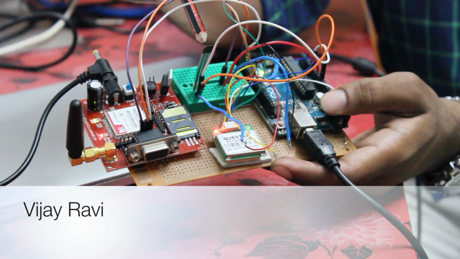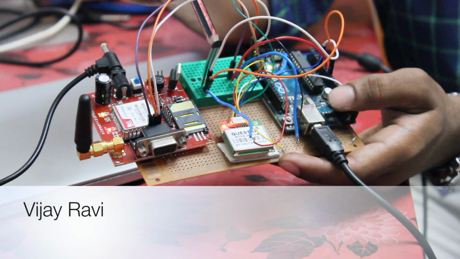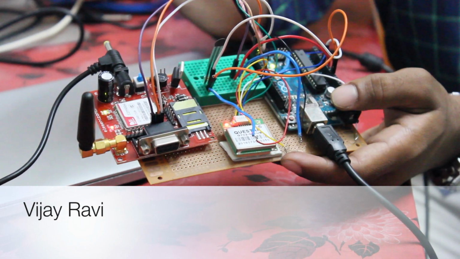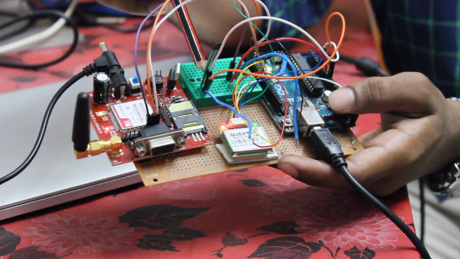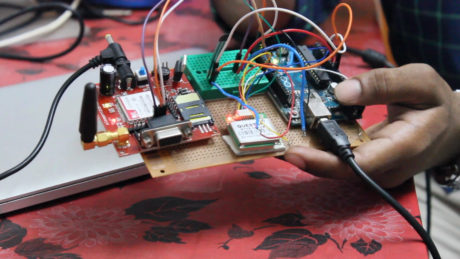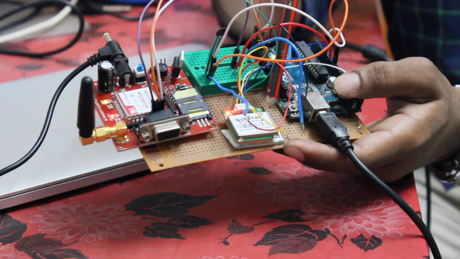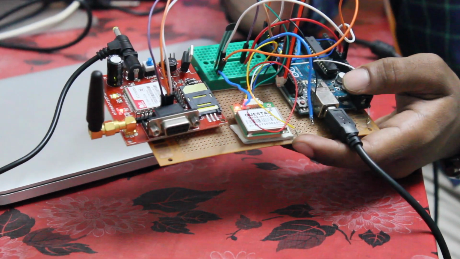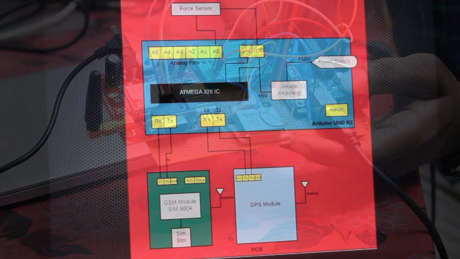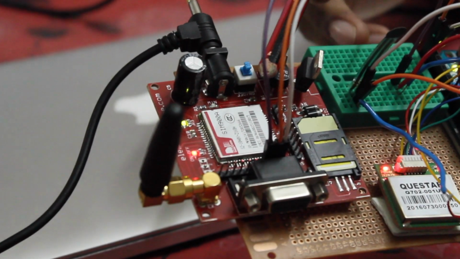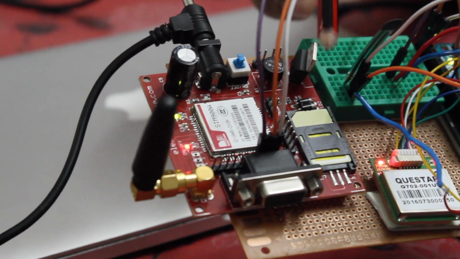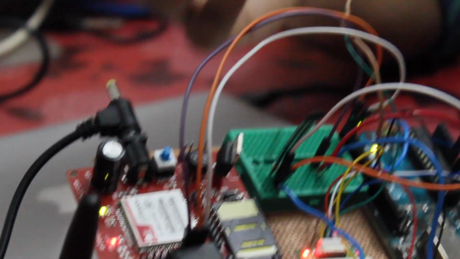As soon as the accident happens, the force applied on the force sensor decreases the resistance of the force sensor. Upon tracking the decrease in resistance, the Arduino sends a signal to the GPS module. The GPS module, upon receiving the signal from the Arduino, triangulates the latitude and longitude coordinates. Upon receiving the data from the GPS module, the Arduino sends a signal to the GSM module, which has a SIM card slot in it. Upon receiving the data from the Arduino, the GSM module will then send the latitude and longitude position and details of the vehicle, etc. to the respective registered mobile numbers.